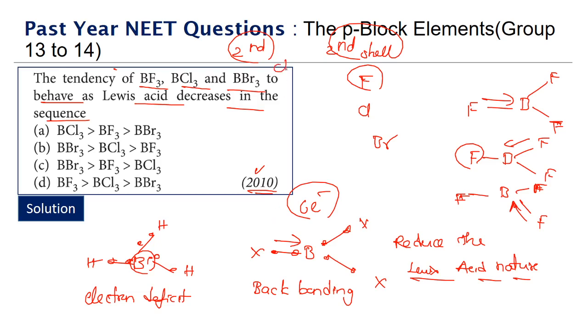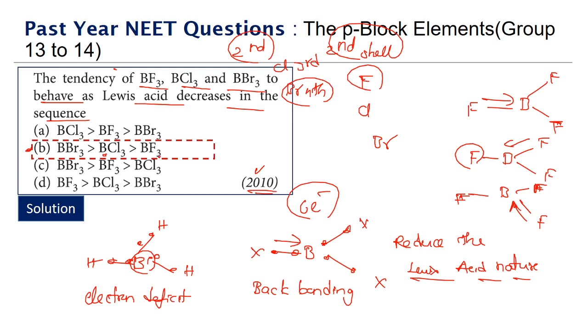If you go to chlorine or bromine, chlorine's valence shell is third, bromine's valence shell is fourth. So the overlapping will not be that much effective. So what we see is that the back bonding strength will be more in the case of BF3 than BCl3 than BBr3. When the back bonding strength is more, Lewis acid nature will decrease. So the relative order in terms of the Lewis acid will be BBr3 a stronger Lewis acid than BCl3 than BF3. Why? Because in case of BF3, the back bonding is happening to a greater extent.